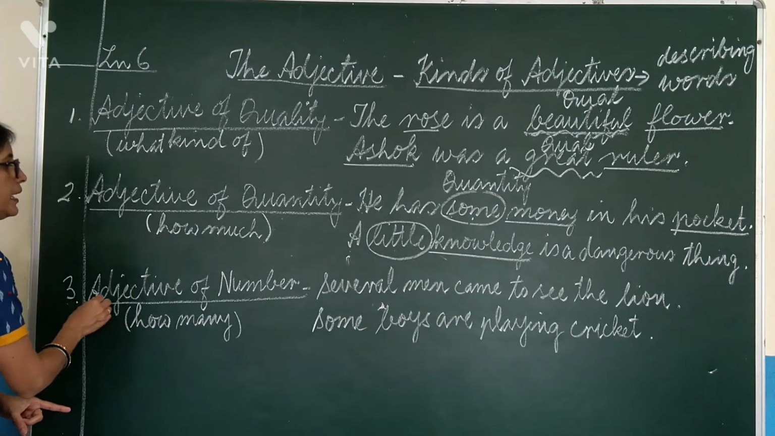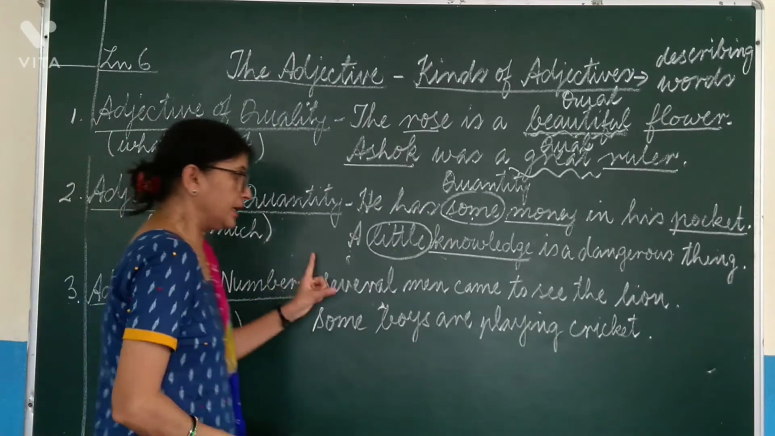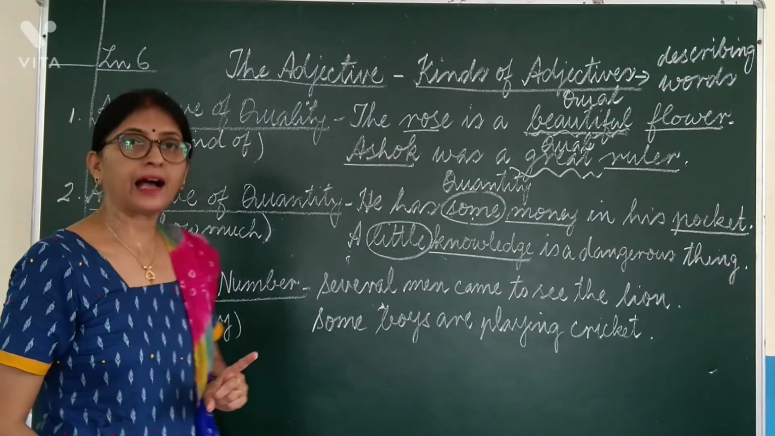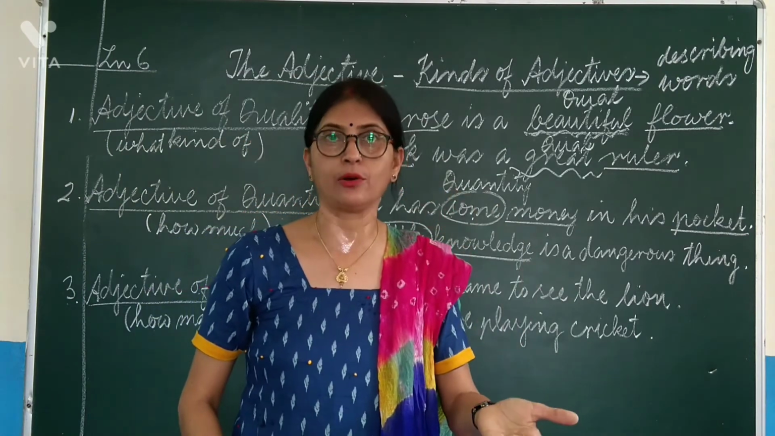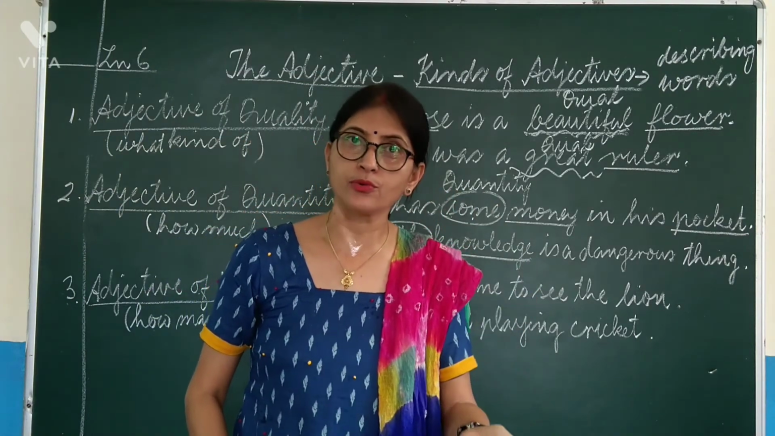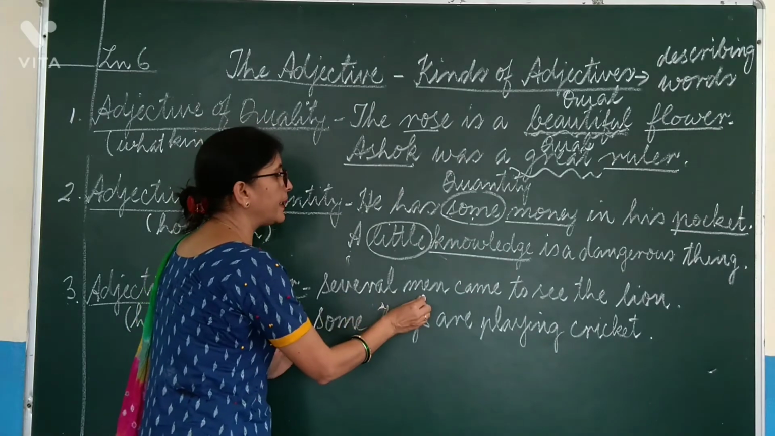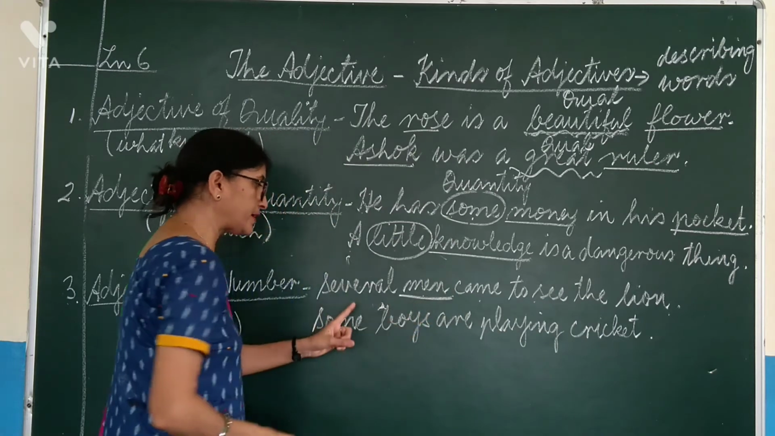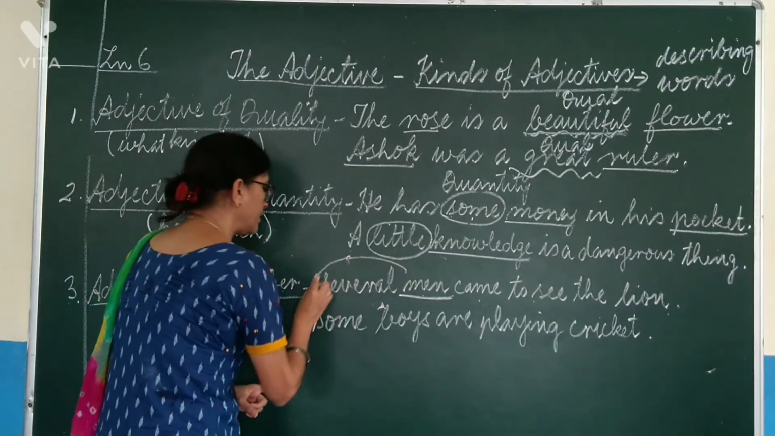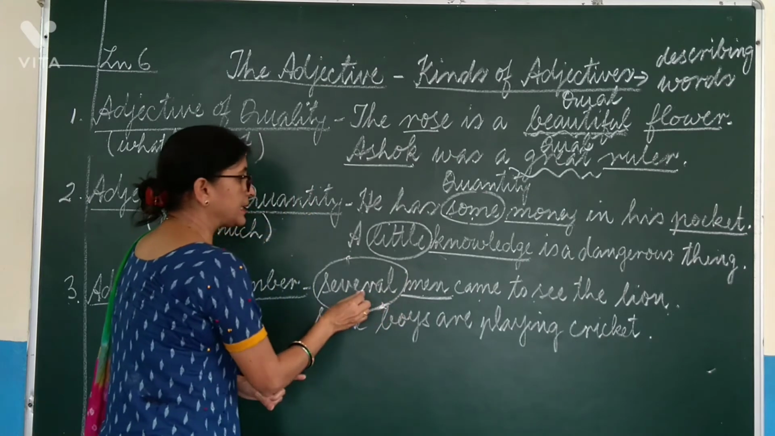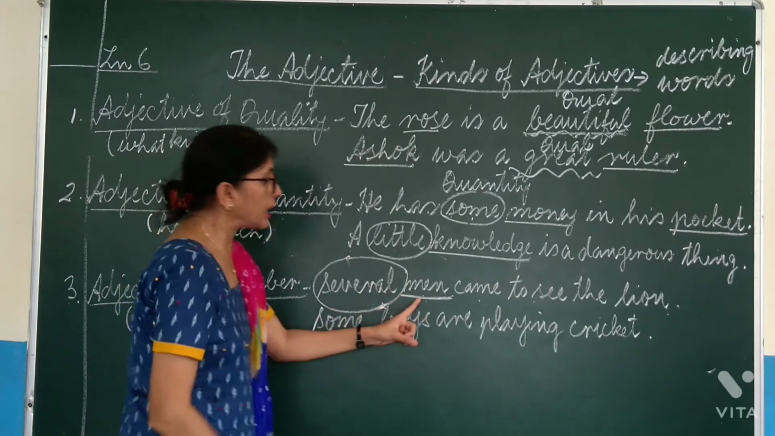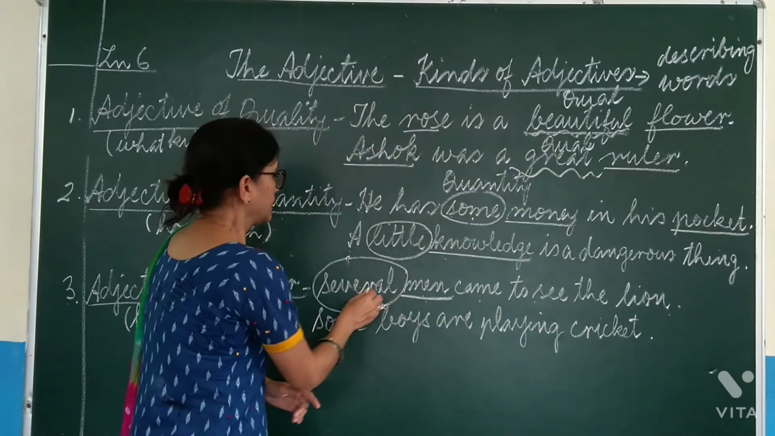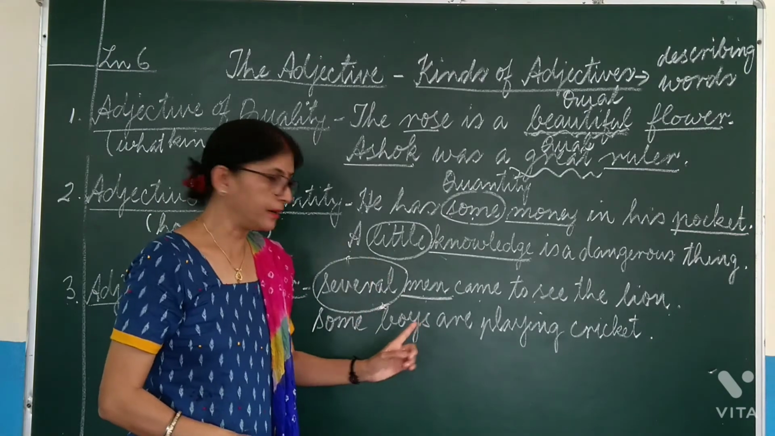Now, come to number 3. Adjective of number. Adjectives of number answer the question how many, and they are used before countable nouns. Now see, several men came to see the land. Men is noun, and which word is describing men? Several. And because this is added before a countable noun, men can be counted. We can count men. So, this is adjective of number.